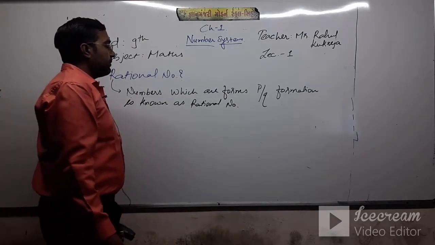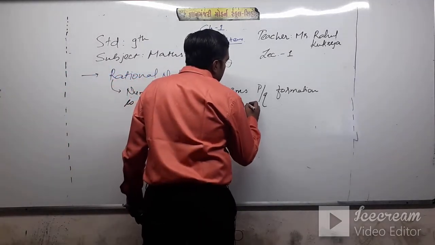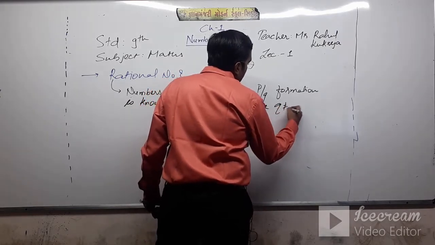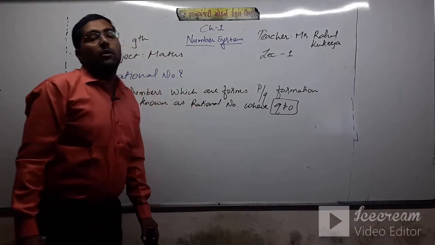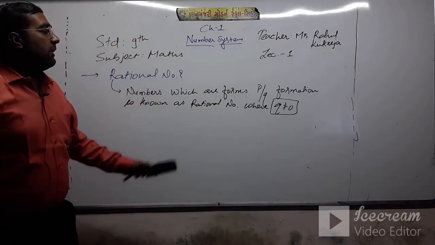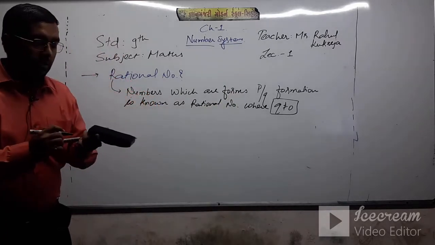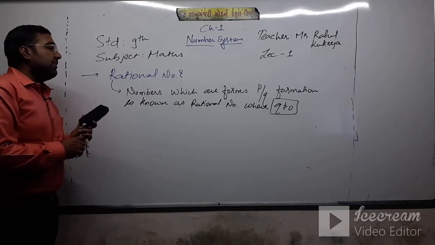One condition we also need to require, that is, where Q is not equal to 0. Clear? We need to write the statement that Q is not equal to 0. Here in the P upon Q form, what is the P upon Q form?